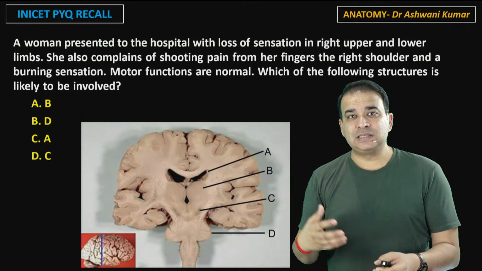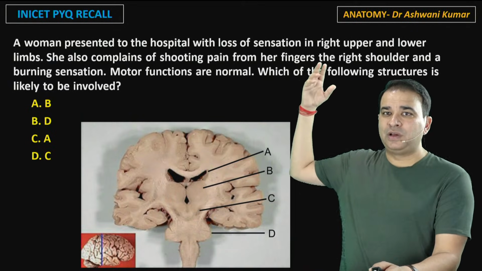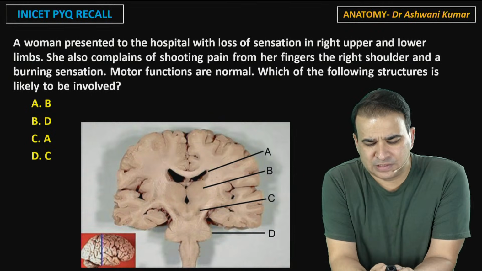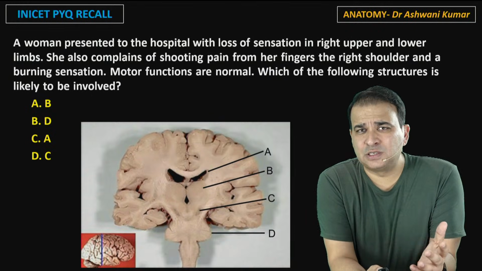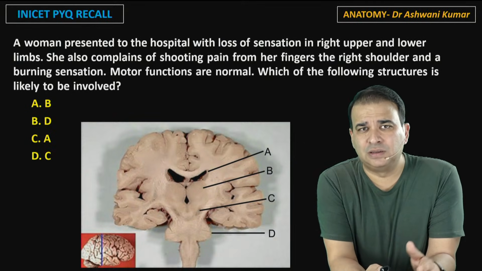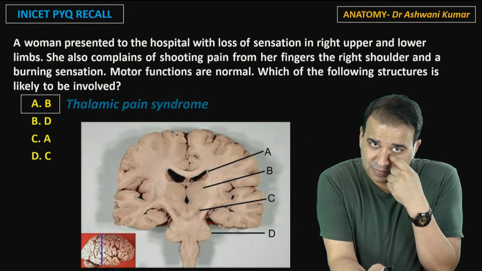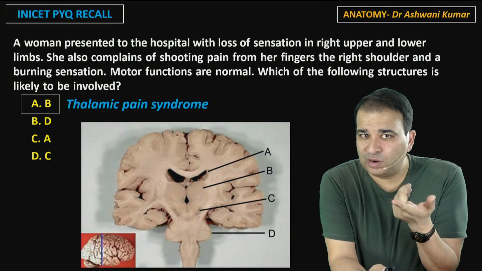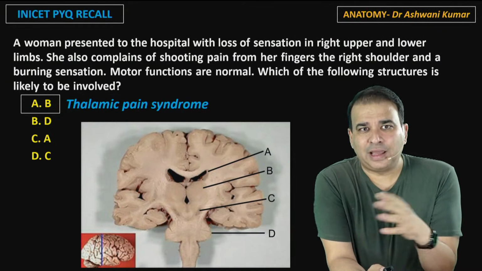Okay. And also there is hypersensitivity. There is shooting pain from the finger and the right shoulder. So they have hypersensitivity. That is the cause of the thalamic syndrome. Like 8 to 10% of cases of any stroke do have this thalamic pain syndrome here.